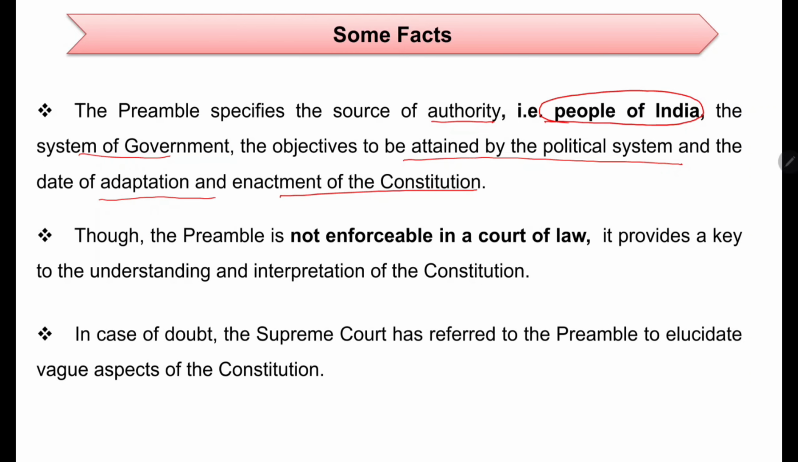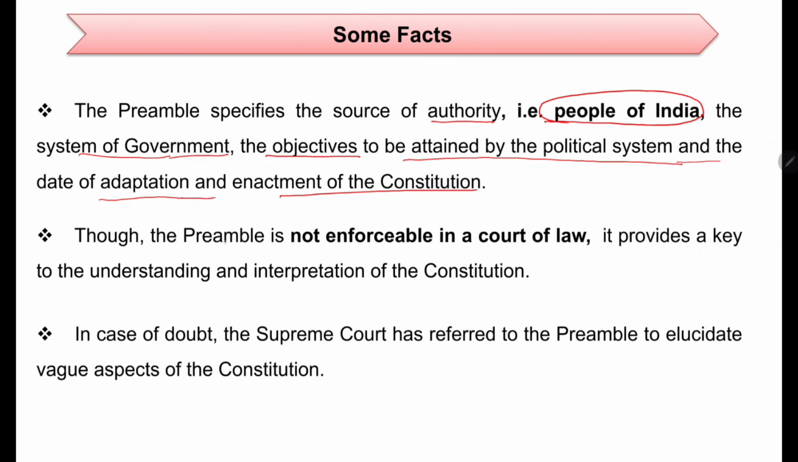So when you go through the preamble, you will find that the source is the people, and after that the system of government, the democratic republic, isn't it? It is mentioned there, and the objectives, justice, liberty, isn't it? And the date of adoption, that is the 26th of November. So we get an idea when you look at the preamble.